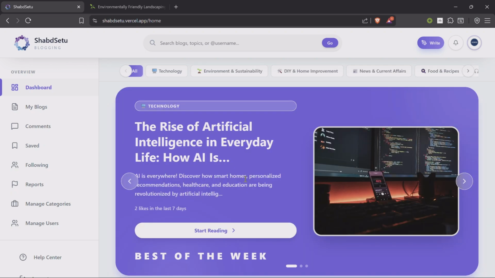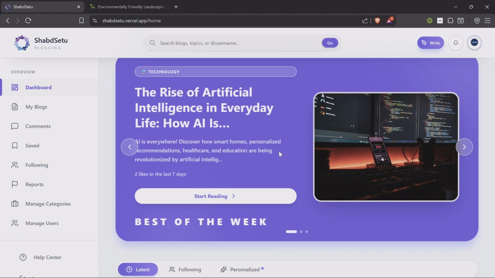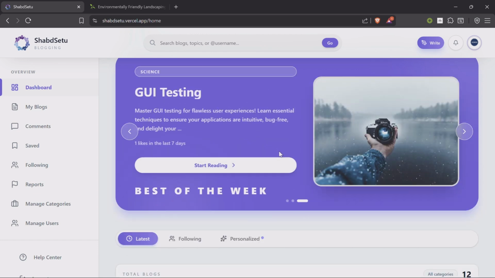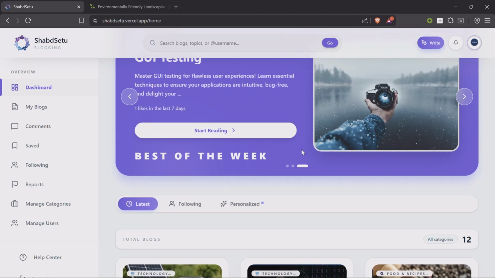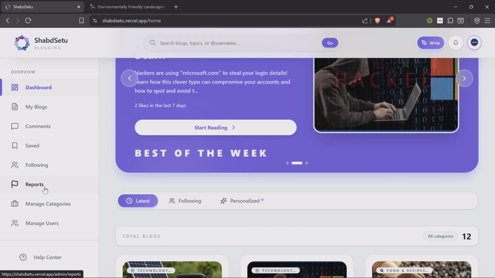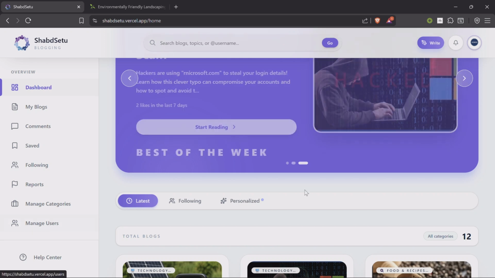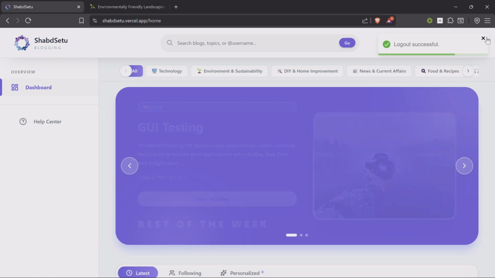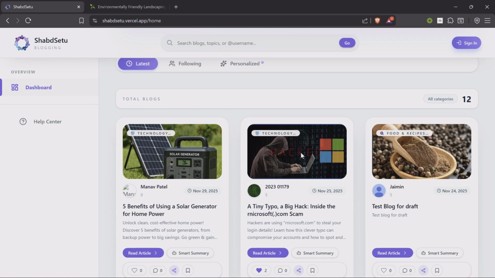So this is our homepage. On the homepage we have this feature card presenting the best of the week, which has the 3 most liked blogs of the last week. I have currently logged in with my admin account, which has all the admin access like reports, manage category, manage users. For a view, let's log out and see what it looks like.